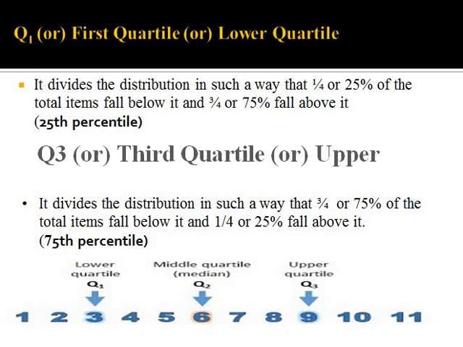In quartile 1 it's the opposite: only 25% below and the remaining 75% above. In quartile 3, for example, if we mark 9, then 1 to 9 is below it, which is why we say 75% of the total items fall below and the remaining 25% fall above. We call this the 75th percentile.